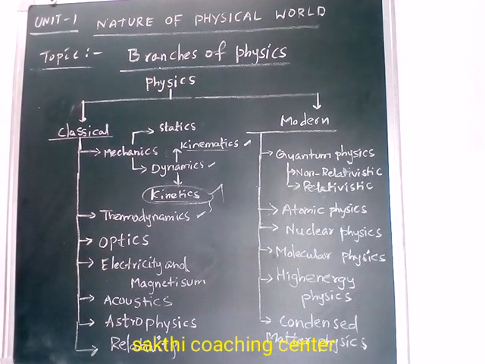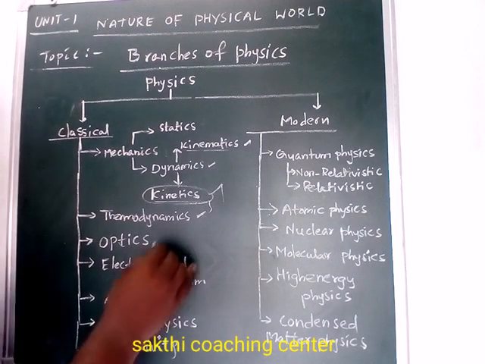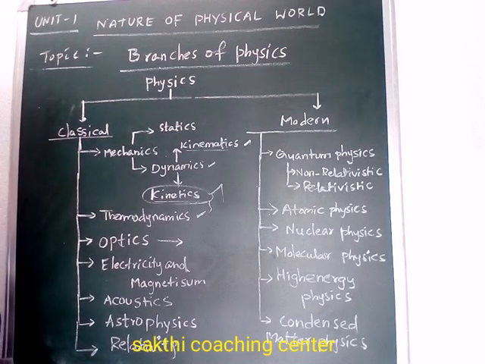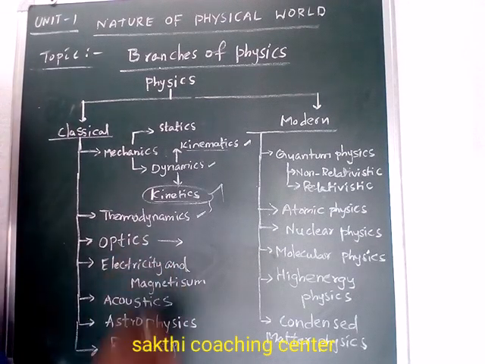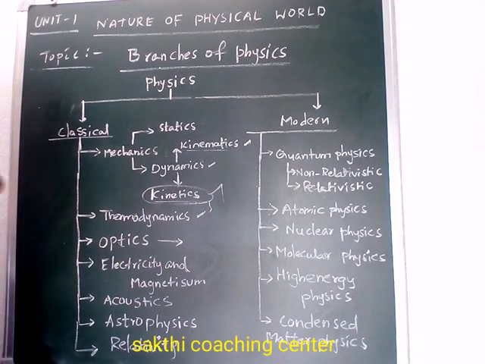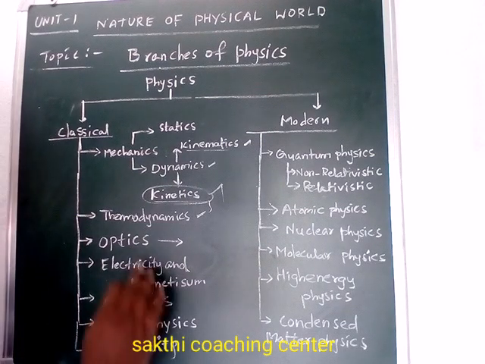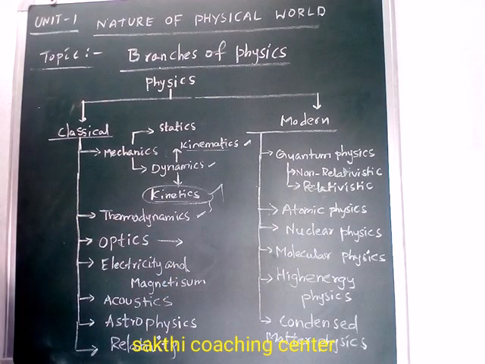Optics is the study of light. It covers the laws of reflection and refraction, and how lenses are formed. Concepts like interference, diffraction, and polarization, those light phenomena, are discussed in the branch of optics.